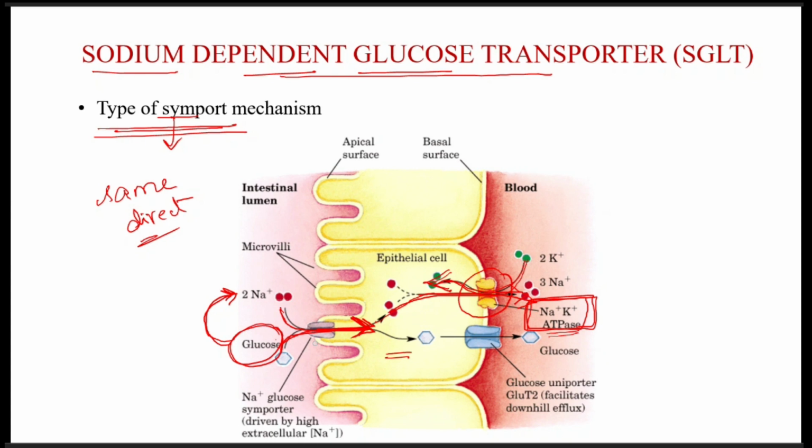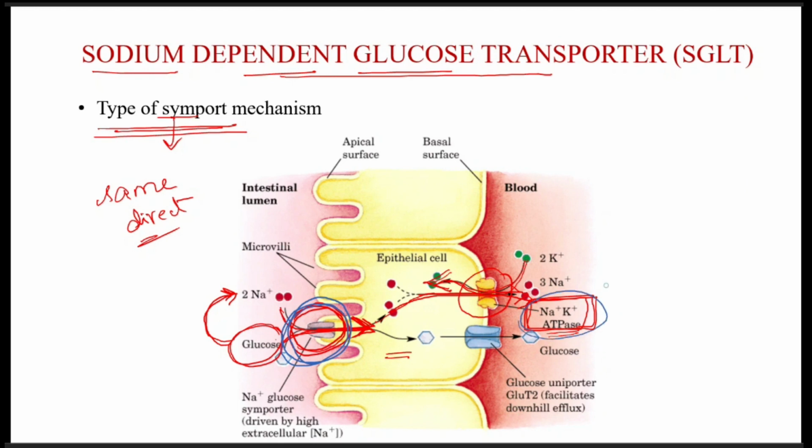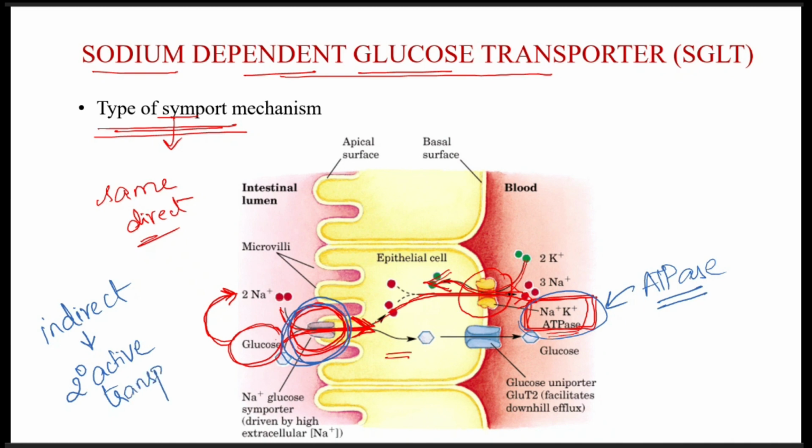Though energy is not directly utilized in the sodium dependent glucose transport, energy is utilized for the expulsion of sodium from the cell into the blood. So that is why this is called indirect utilization of energy, which is otherwise called secondary active transport mechanism.